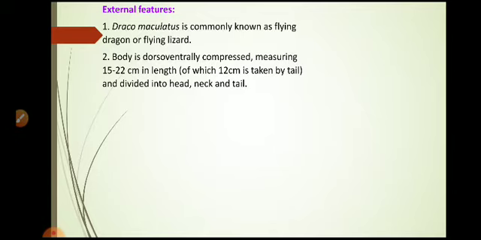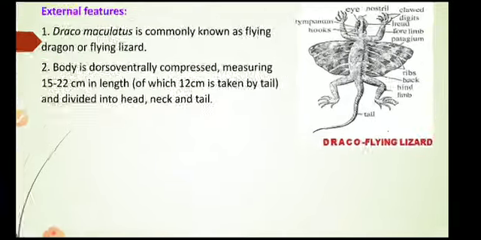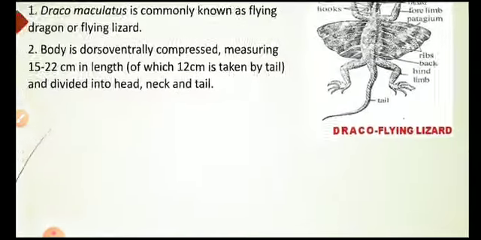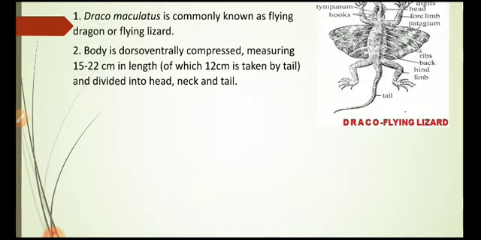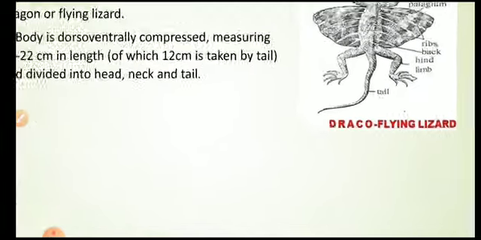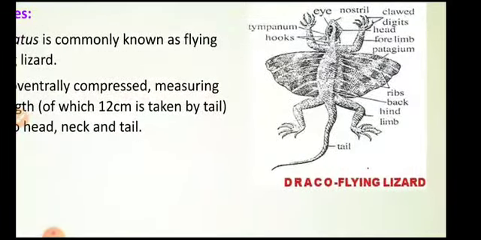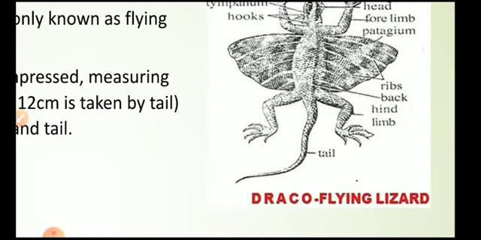The peculiarity about their length is that about 12 centimeter is taken by the tail. Body is divided into head, neck and tail, as we can see in the photograph, and their total size is 15 to 22 centimeter, but 12 centimeter is occupied only by the tail.